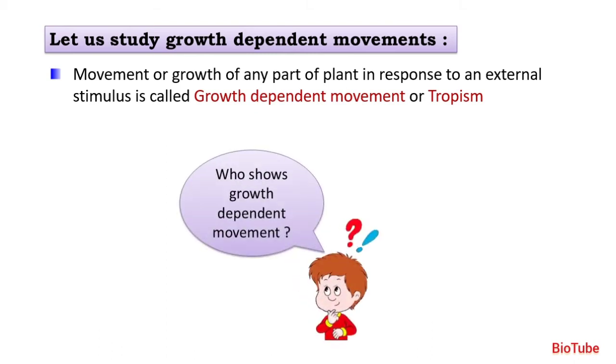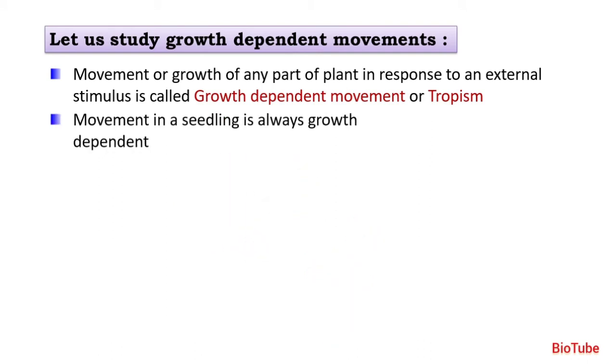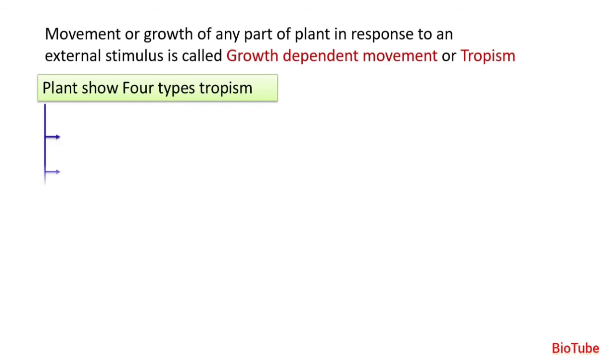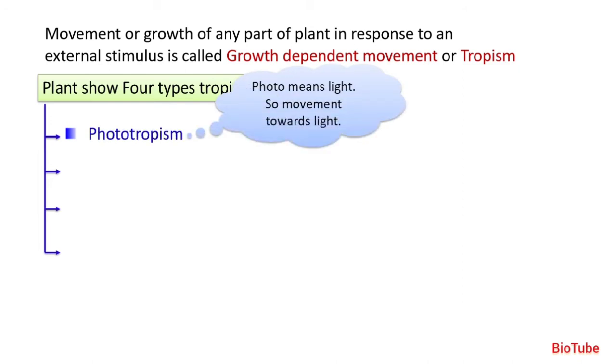Okay, so who shows growth dependent movement? It is a movement in a seedling which is always growth dependent. So if you put a seedling on ground, you can see the roots growing towards the ground and the shoot moving away from the ground. Similarly, the plant shows four types of tropism or four types of movement. Let us understand them one by one.